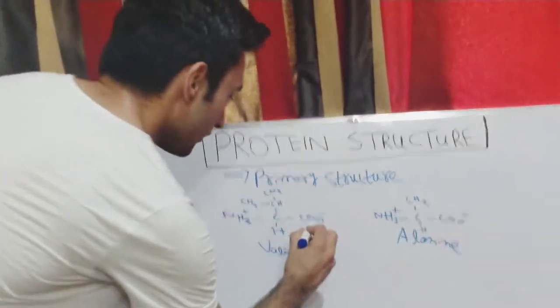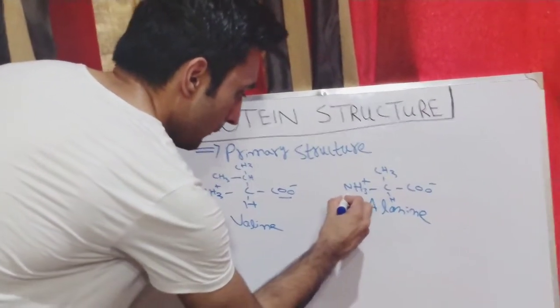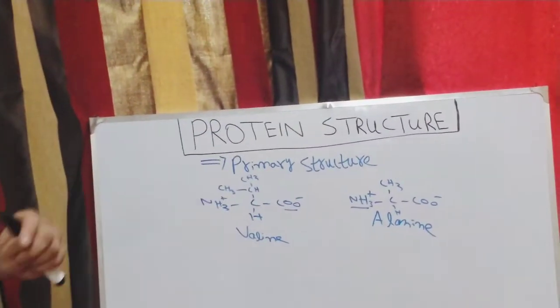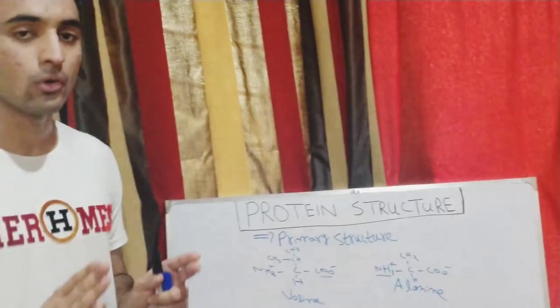So this is the negative carboxylic group and this is the positive amide group. These will combine together to form the peptide bond, which is actually the C double bond NH linkage.